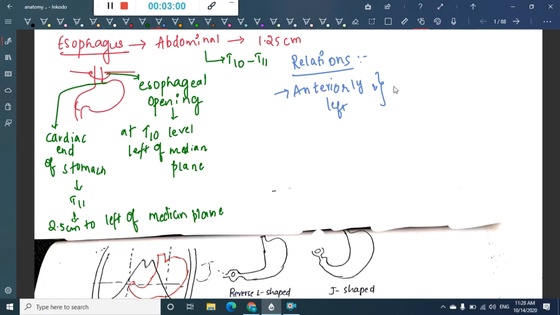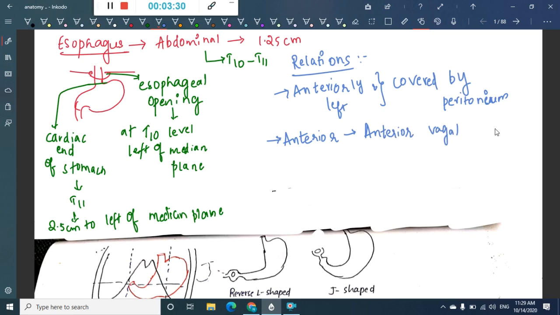Then the true relations: anteriorly, the esophagus is related to the anterior vagal trunk and the left lobe of the liver.